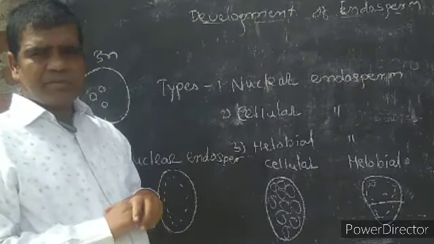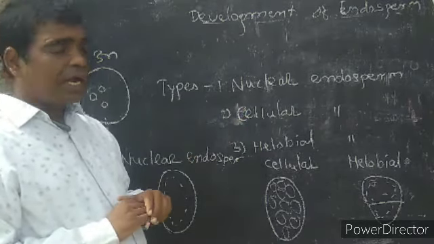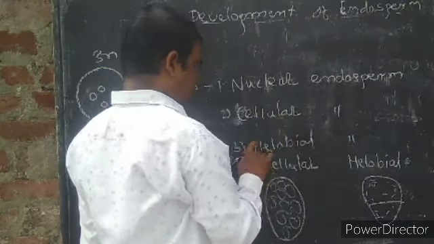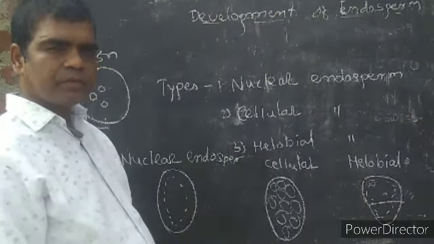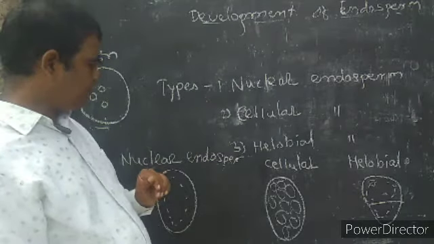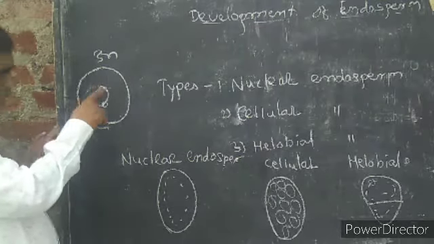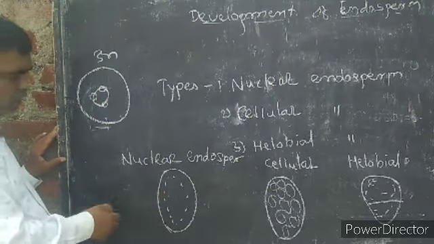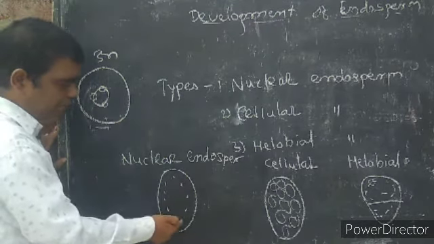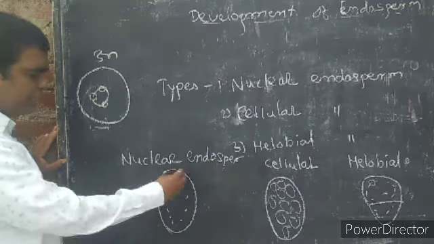Types of endosperm. There are 3 types of endosperm: nuclear endosperm, cellular endosperm, and helobial endosperm. Now we are observing the nuclear endosperm. In the nuclear endosperm, the endospermic cell undergoes karyokinesis, and the nuclei are fragmented, arranged at the periphery and scattered in the cytoplasm.